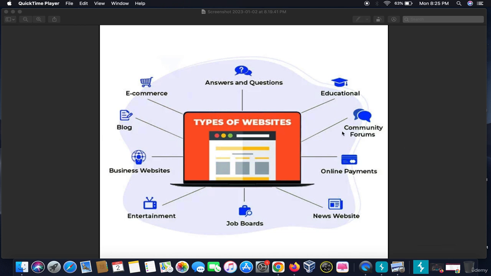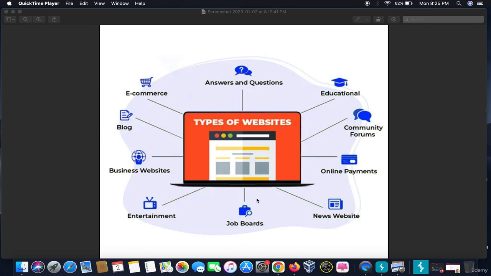Then the other is community forums, where you have a topic of discussion and you can give your viewpoints on it. Then the other one is online payments, like the payment gateways PayPal, Payeer, Razorpay. Then it comes to the news websites, which give us the headlines of what events are happening in the nation as well as across the globe.